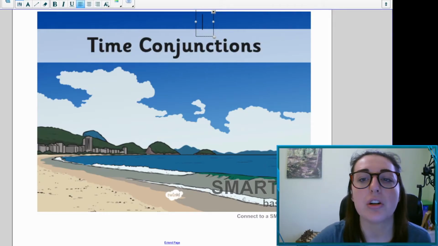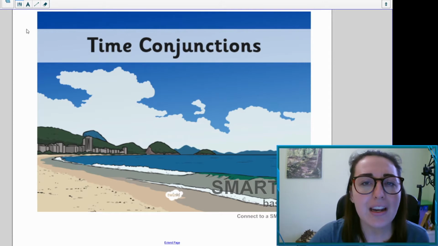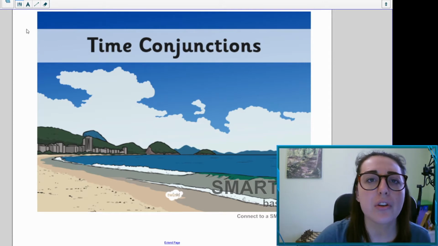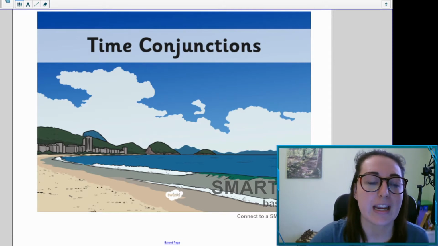Now like we did last term, our Tuesday English lessons will be focusing on SPAG, so spelling, punctuation and grammar. And today's lesson is going to be focusing on time conjunctions. So we've had a look at conjunctions before, but we're going to focus on time conjunctions today.